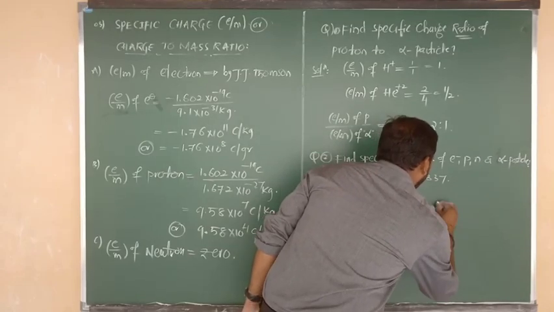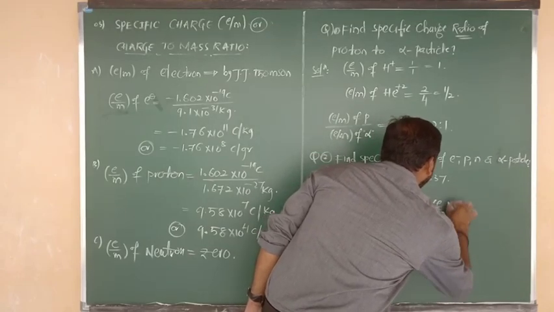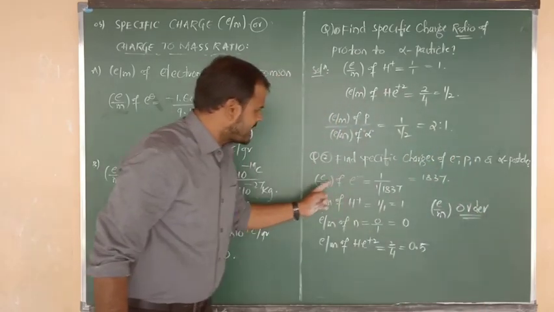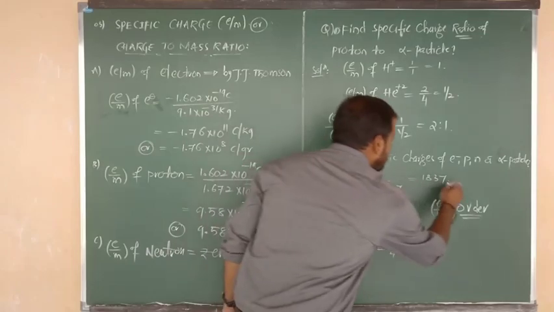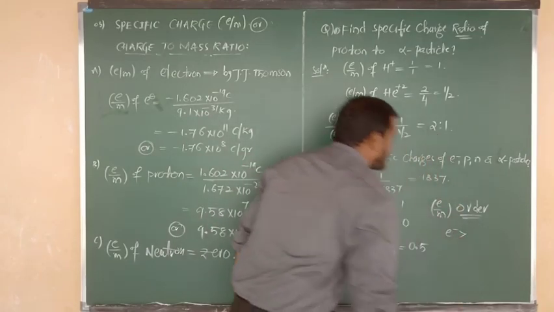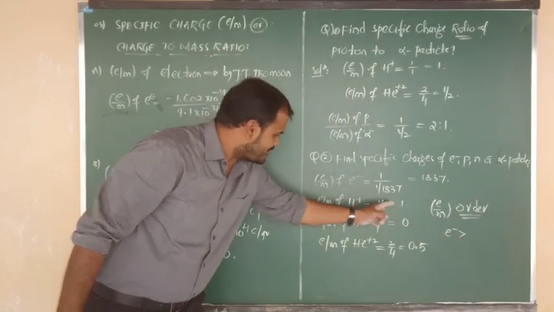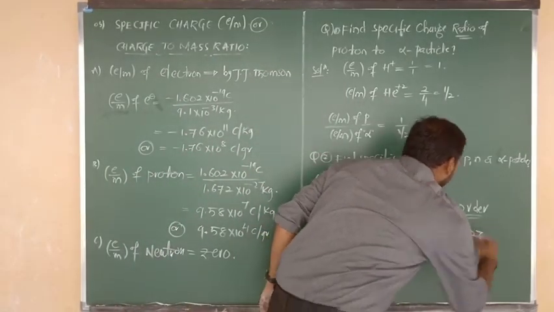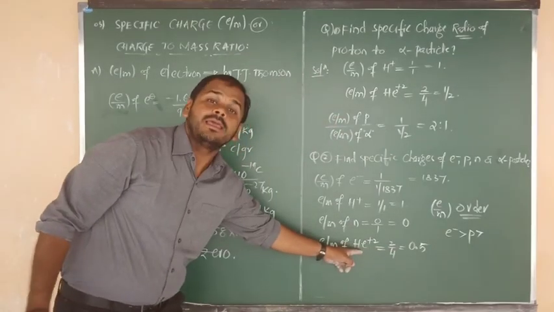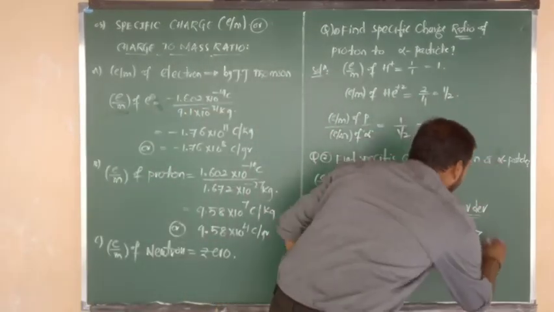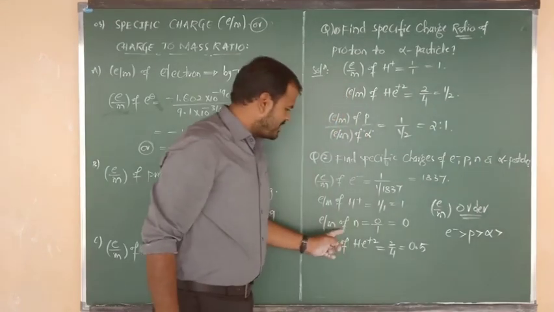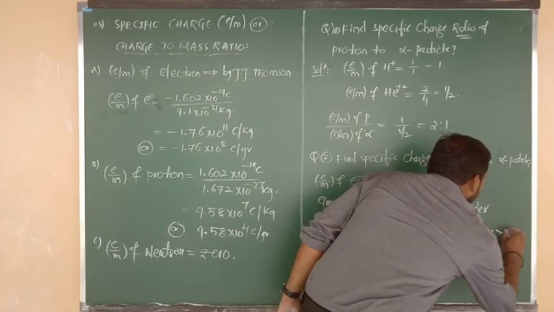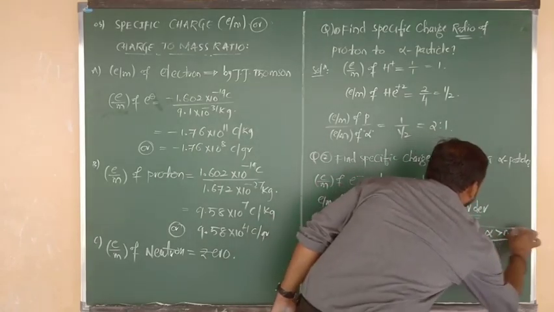So here I am going to write the E by M order, or we can say specific charge order. Which contains the maximum E by M value? The answer is electron, greater than. After that, the value 1 is for H plus, which is proton. After that, 0.5, which is helium plus 2, nothing but alpha particle. But neutron has a specific charge value of 0. So finally we have to write the neutron.